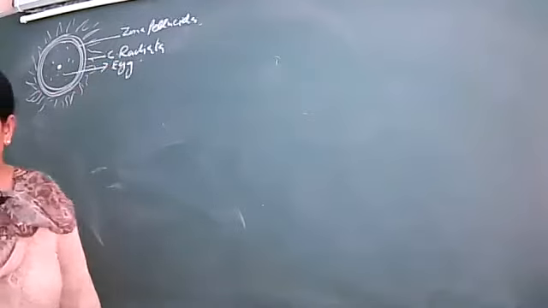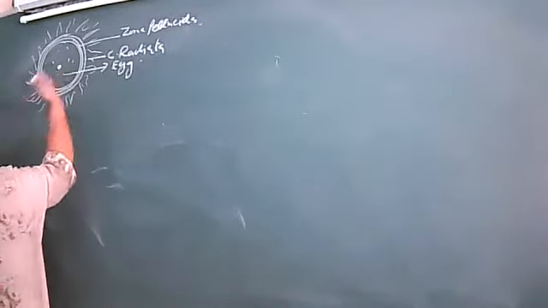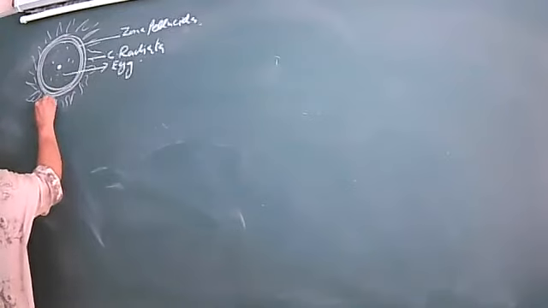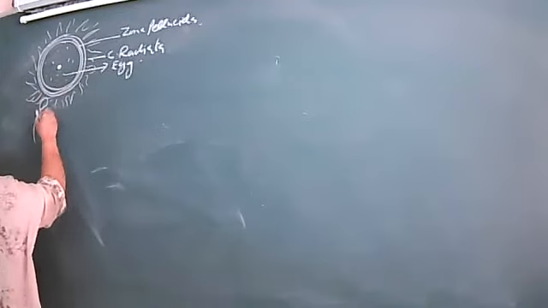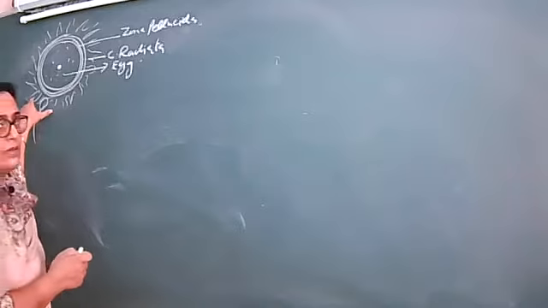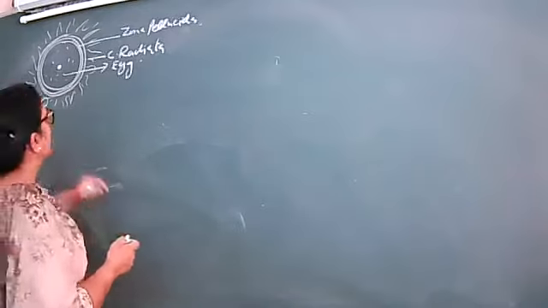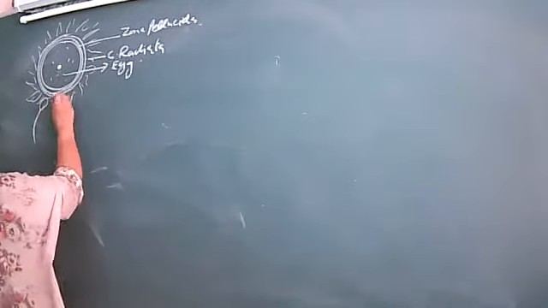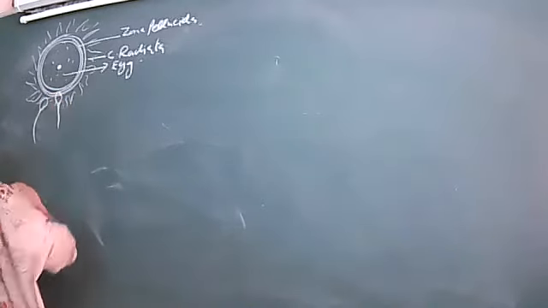Now when the sperm approaches it, I will show this: this is the head of the sperm, and this is the tail. So it approaches, it's just near. It has penetrated into the corona radiata. Then after penetrating through that, it will reach the zona pellucida.